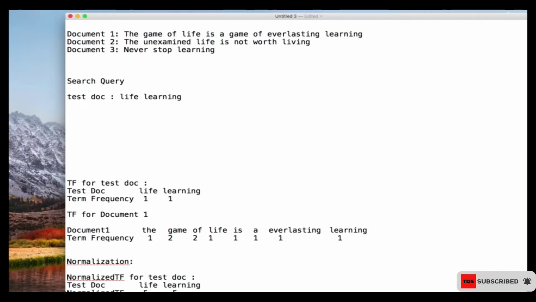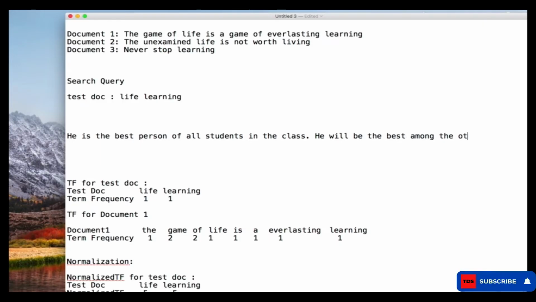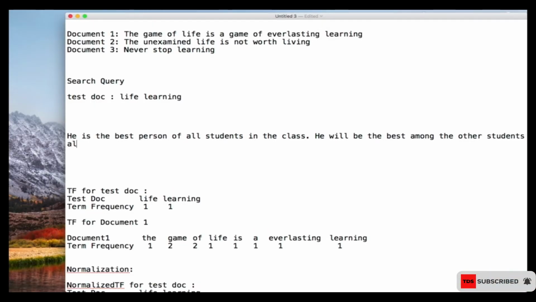So let's say I search something like: he is the best person of all students in the class. He will be the best among the other students also, right? So I'm just giving a sentence over here. Now if you want to calculate the